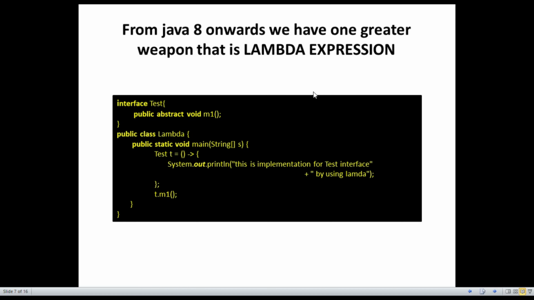From Java 8 onwards, we have one great weapon, that is the lambda expression. It is suitable for a single abstract method interface. In the program, we get only two .class files, like H.class and Lambda.class, and it is written like this in a lambda expression. That means in the program, we are not writing any extra class separately. This example highlights functional programming in Java.